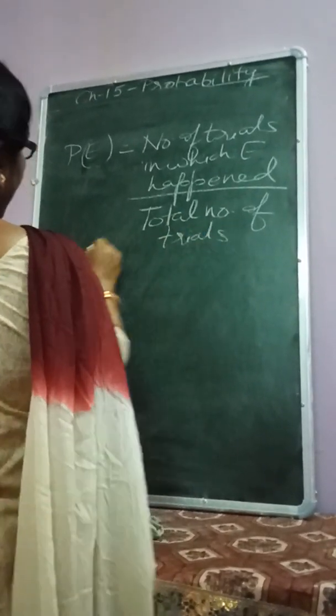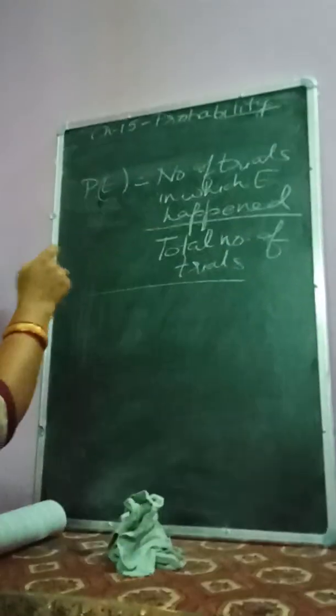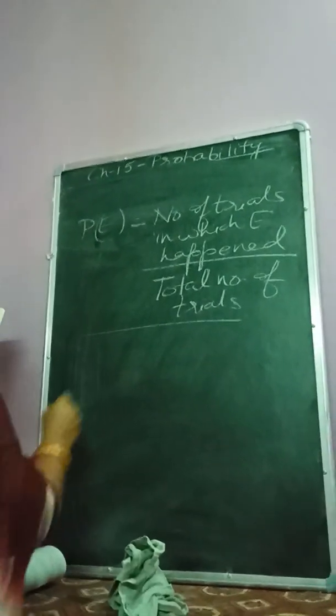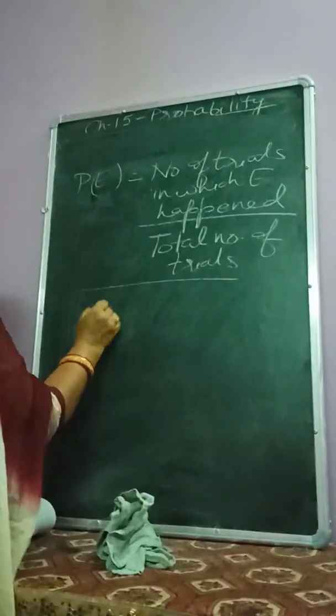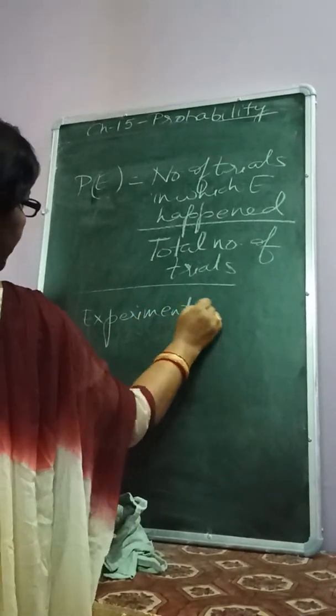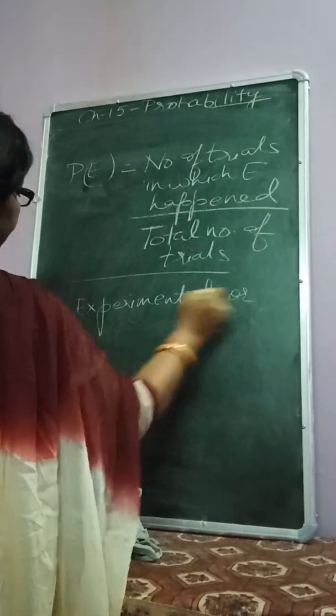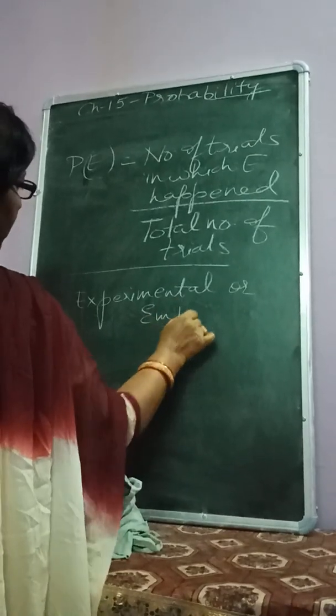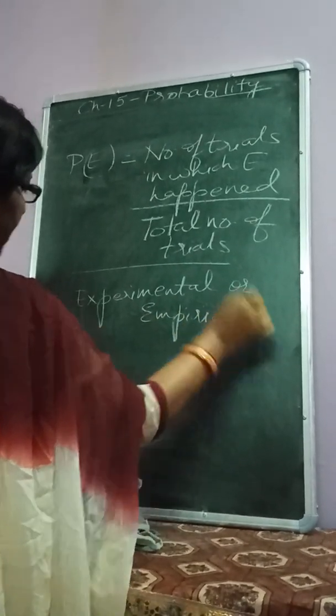This we have done last year in class 9, and this probability is called empirical probability or experimental probability.